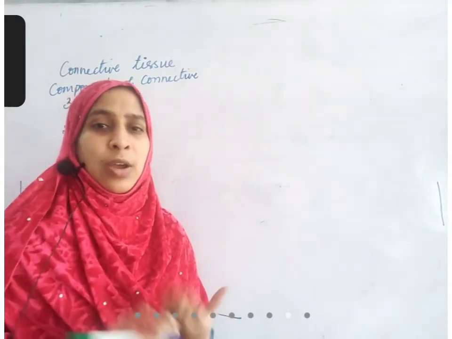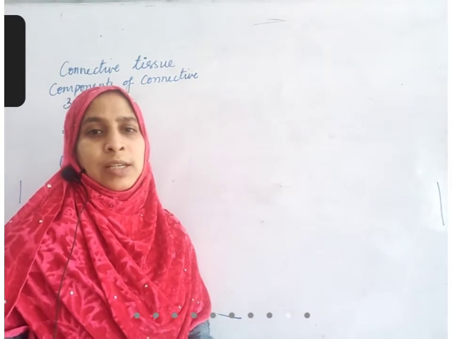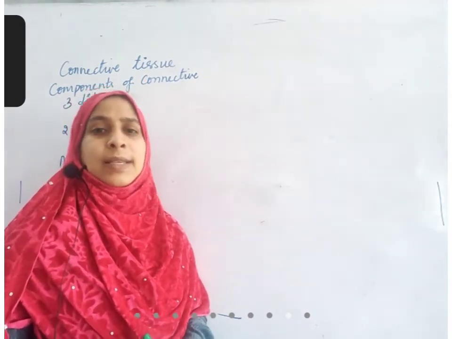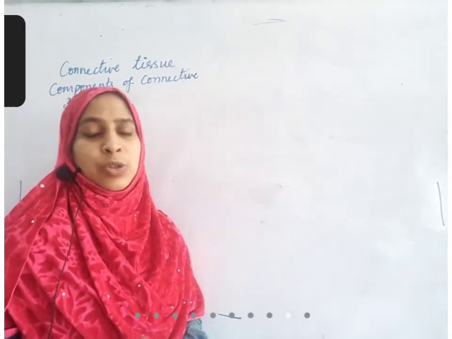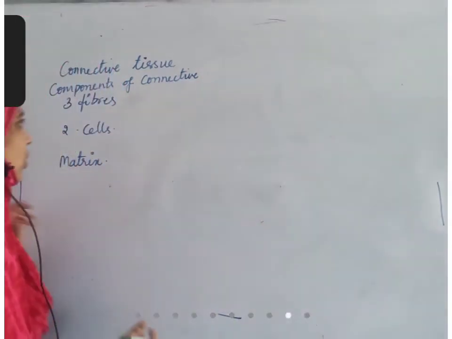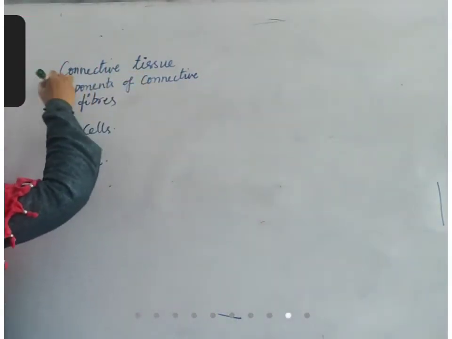tissue. Not only that, bone is a connective tissue, it's connecting different organs. Blood is a connective tissue, lymph is a connective tissue. These all are connecting the different organs. That's why it is called connective tissue.